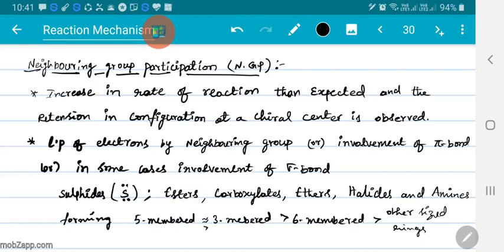Right? Generally 5-membered rings are more stable than 3-membered, than 6-membered, and so on. So whenever there is a lone pair of electrons in the neighboring group that is donated to form some cyclic structure, then we can observe neighboring group participation, and hence the rate of reaction will be high and there will be retention in configuration.